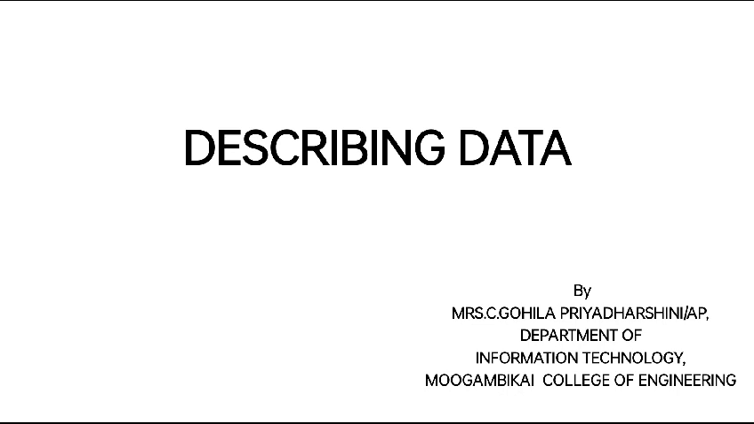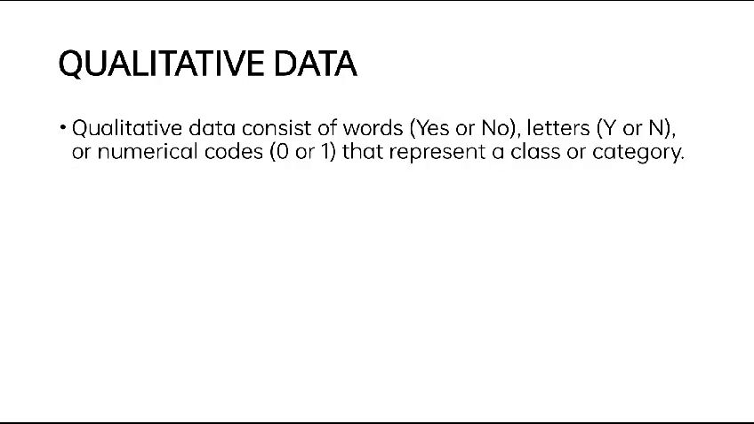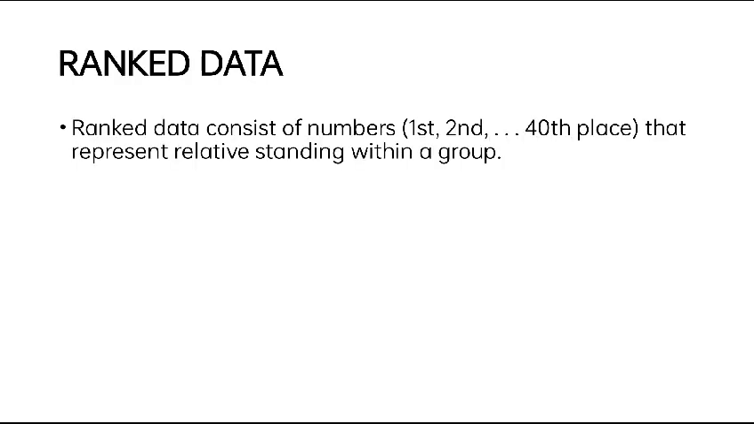Today, we are going to see about describing data. Types of data: qualitative data, ranked data, quantitative data. Qualitative data consists of words, letters, or numerical codes, that is 0 or 1, that represent a class or category. Ranked data consists of numbers that represent relative standing within a group.